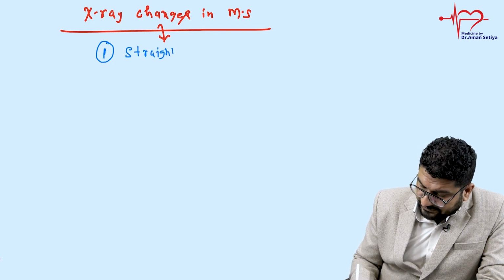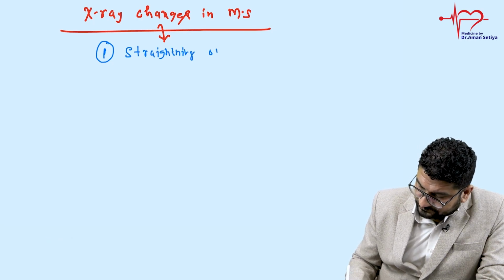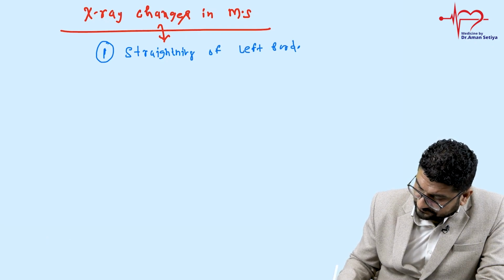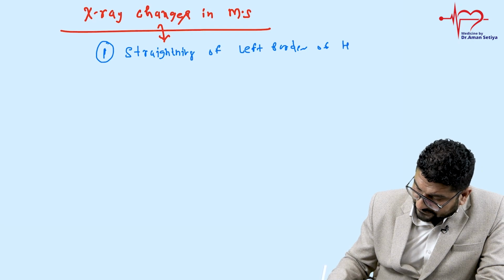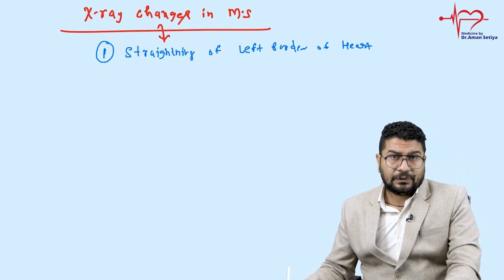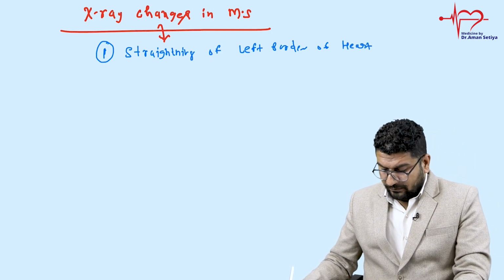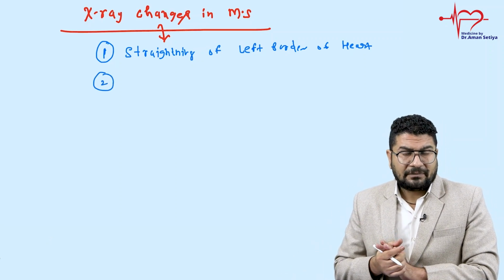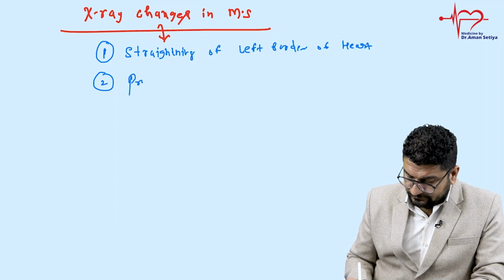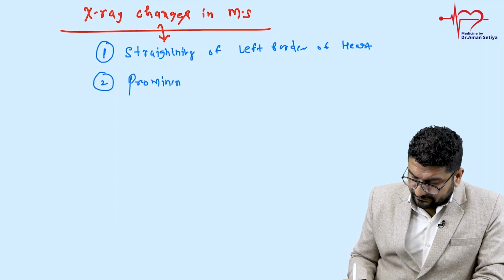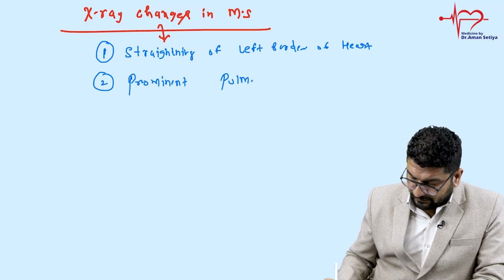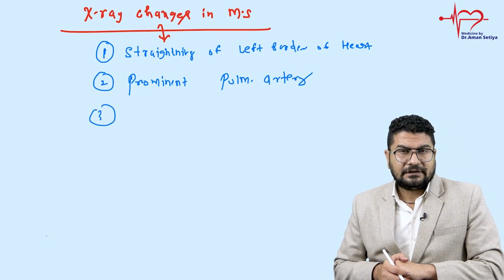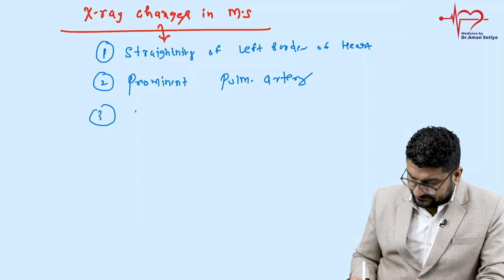left border of heart. Basically, what we call this? We call this cardiac silhouette. So that left heart border of cardiac silhouette, that is straight. Then you can notice like a pulmonary artery will be prominent pulmonary artery. और क्या दिखेगा? You can notice a posterior displacement of esophagus.